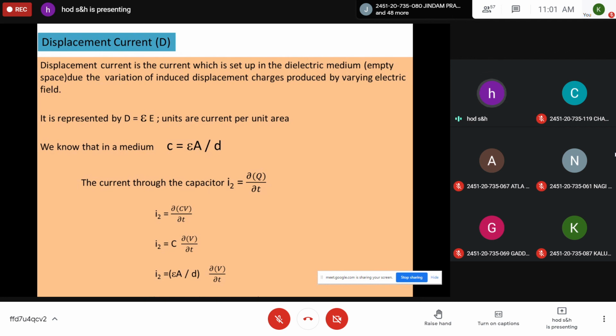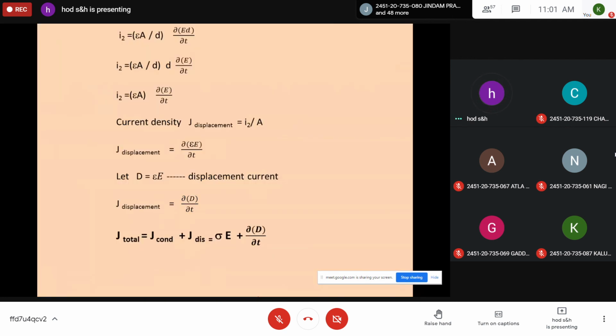But V is equal to E into D, where E is the electric field and D is the thickness of the sample. So D can also be taken out. Those D's in the numerator and denominator get cancelled. Then I2 is equal to epsilon A dou E by dou T. The current density J displacement is current per unit area, that is I2 by A. So A gets cancelled. J displacement is dou by dou T of epsilon E. Now define capital D is equal to epsilon E, which is displacement current. Then J displacement is dou D by dou T. So the total current J total is the sum of J conduction and J displacement, which is sigma E plus dou D by dou T. So this is the expression for the displacement current.